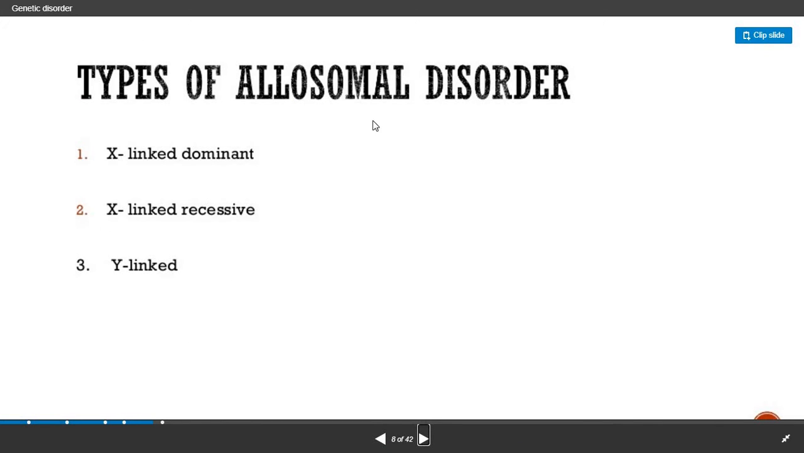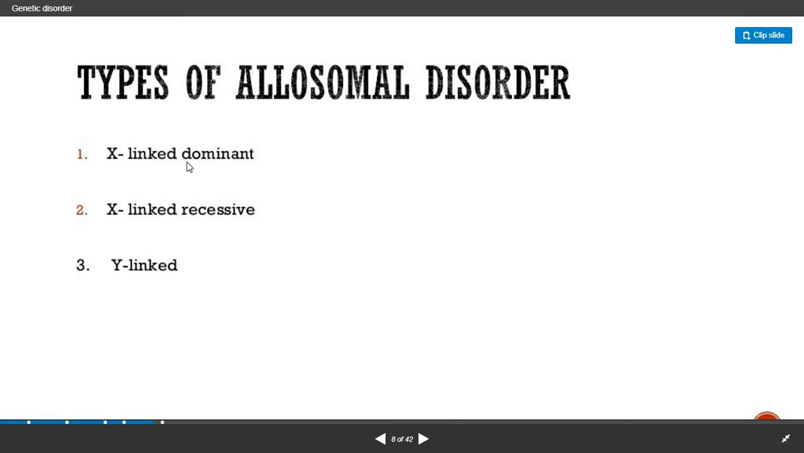Now, what are the types of allosomal disorder? First is X-linked dominant, second X-linked recessive, and third is Y-linked. X-linked dominant means the disease is expressed on the X chromosome, and if the genes pass from parents to the child, any one gene on the X chromosome is responsible. X-linked recessive means only if it is expressed on both the X chromosomes is the particular disease expressed. Y-linked means only the gene of the disease is present on the Y chromosome. That's why it is known as Y-linked.